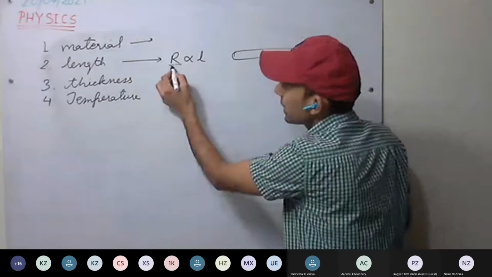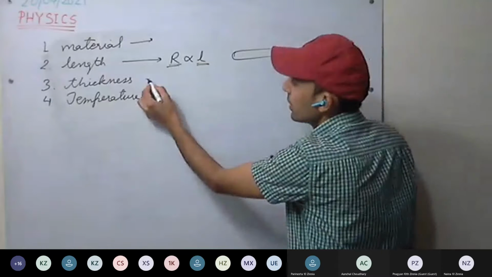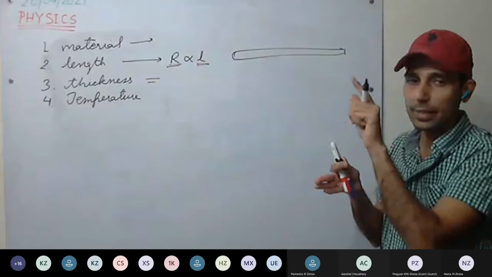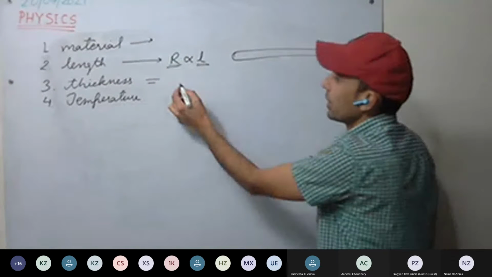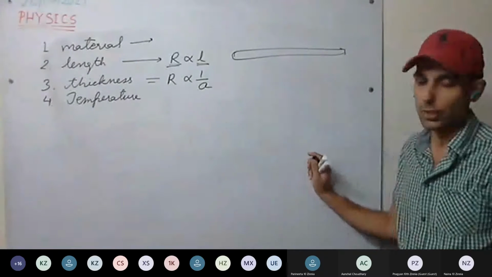That is, resistance is proportional to the length of the wire. Third is the thickness of the wire. For thickness, we take the cross section of the wire, that is, the area of cross section. How is resistance proportional to it? It is inversely proportional to the area of cross section.